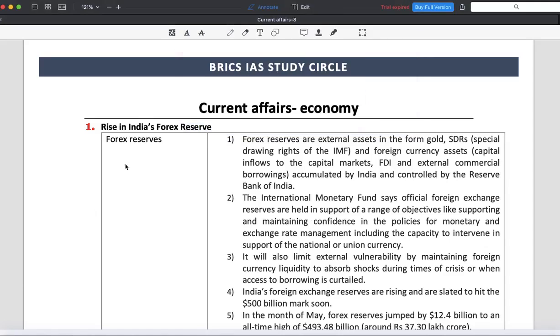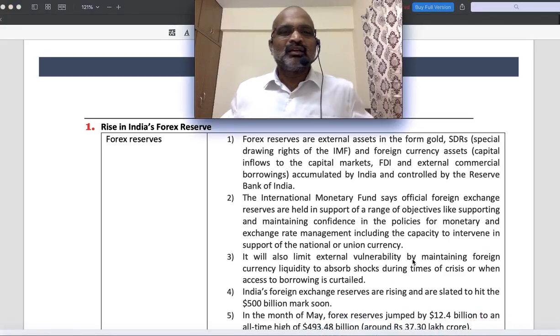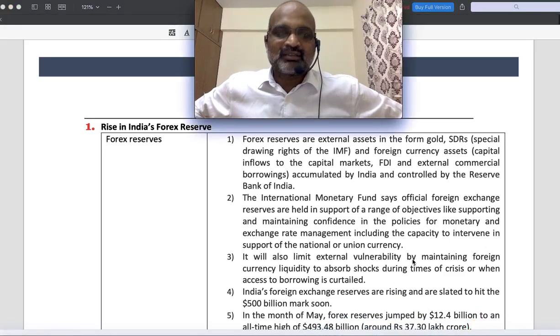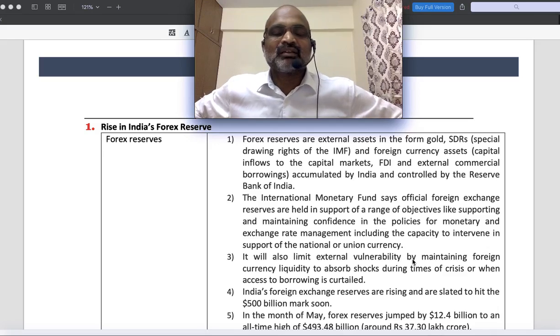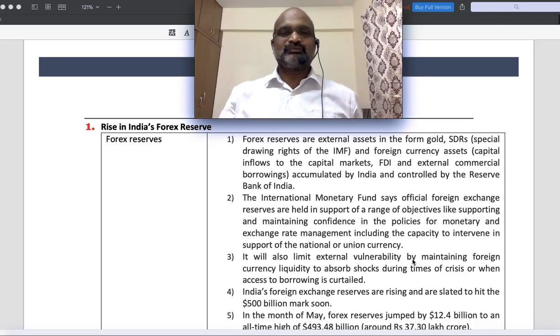Let's look at this. Current affairs Indian economy: rise in India's foreign exchange reserve. Forex reserves. The moment you hear the word foreign exchange reserves, you need to understand one thing, that any foreign currency that is earned by India or received by India will be actually managed by Reserve Bank of India.